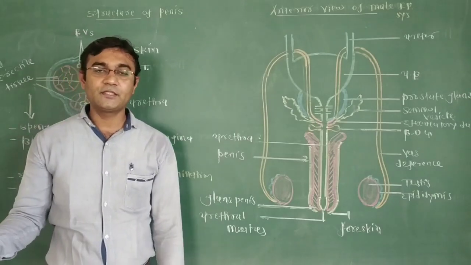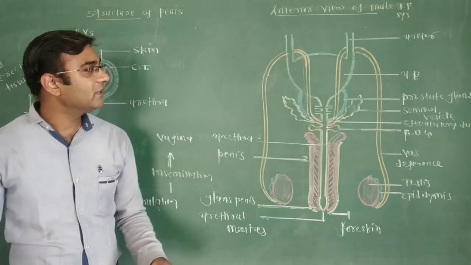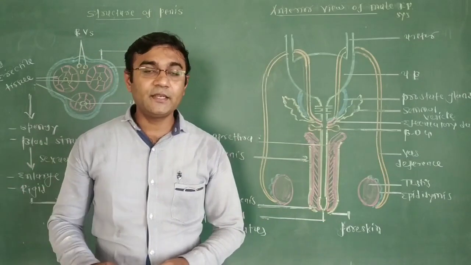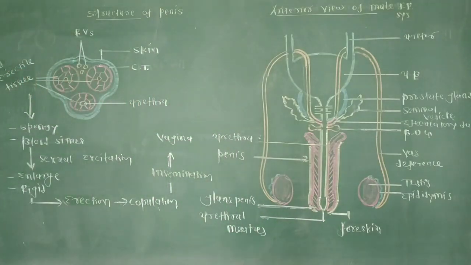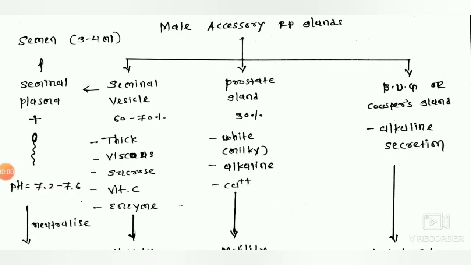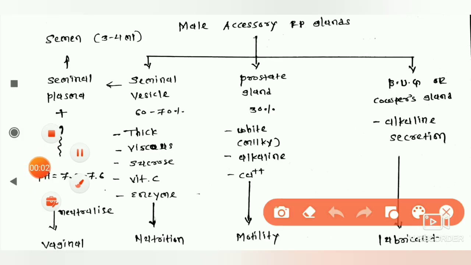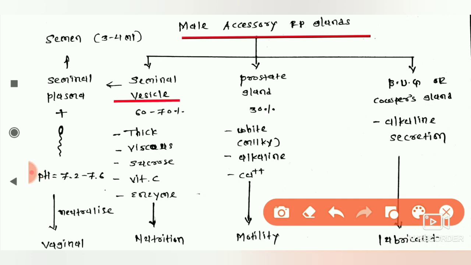Now we are going to discuss the function of the male accessory reproductive glands. After completing the location of the male accessory reproductive glands, we are now going to discuss their function. Seminal vesicle, one pair of glands. Prostate gland, one gland. Bulbourethral gland, that is a pair, which is also called Cowper's gland.